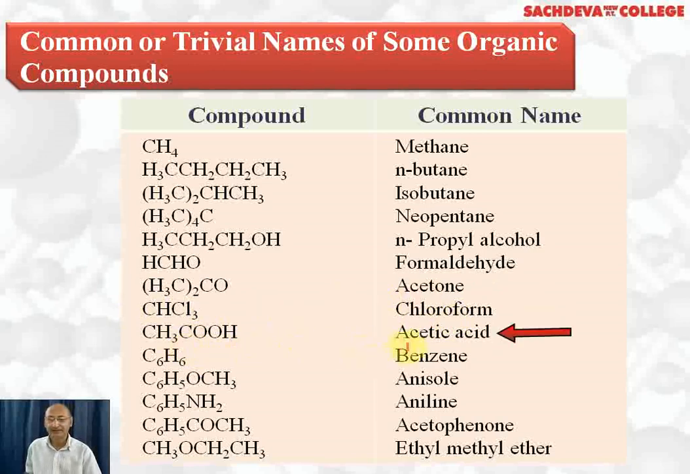Acetic acid is CH3COOH. C6H6 is called benzene. C6H5OCH3 is an ether and its common name is anisole. C6H5NH2 is an amine and its common name is aniline. C6H5COCH3 is a ketone, an aromatic ketone, called acetophenone. This is also an ether, CH3O, CH2, CH3. This side we have an ethyl group, this side we have a methyl group. First we write ethyl alphabetically. It is called ethyl methyl ether.